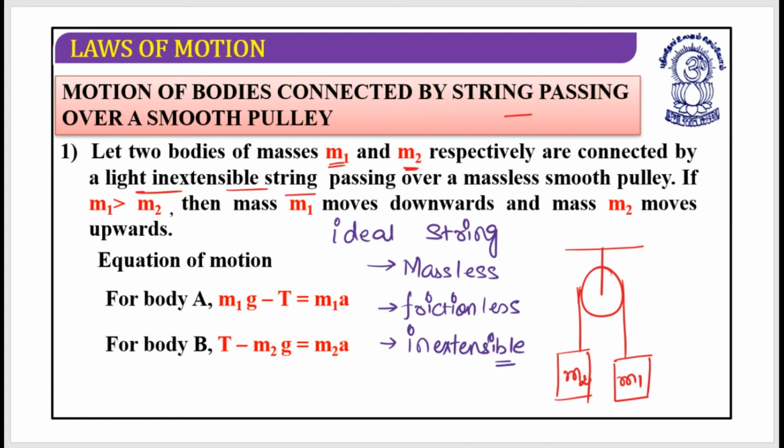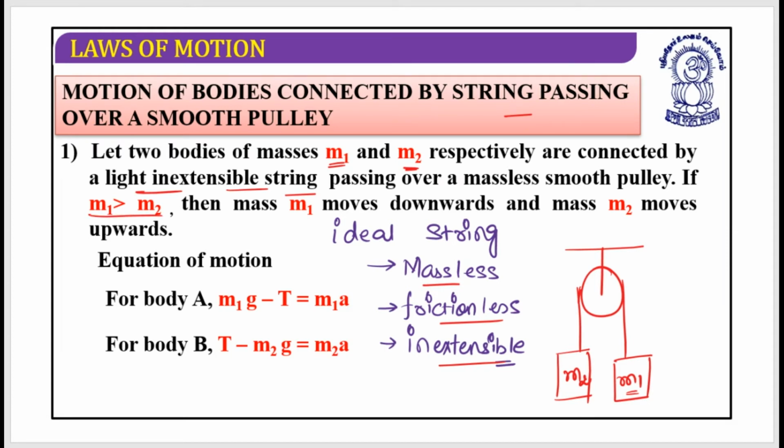So if they say it has been connected by an ideal string, you can understand the three factors: first, massless; another, frictionless; another, inextensible. These two blocks M1 and M2 are connected with a string passing over a massless smooth pulley, and let's suppose we have assumed that M1 is greater than M2.